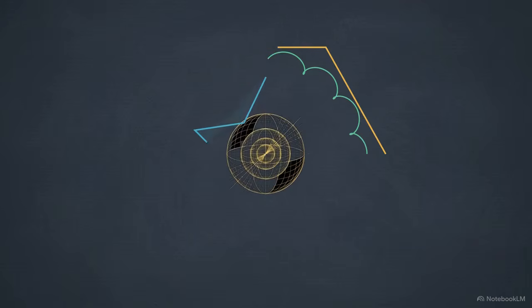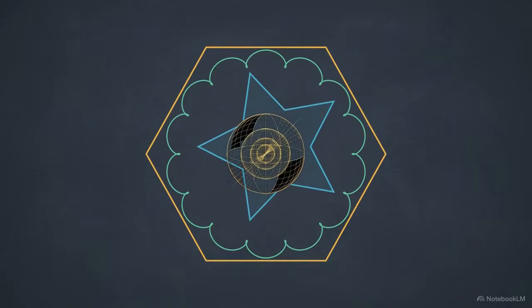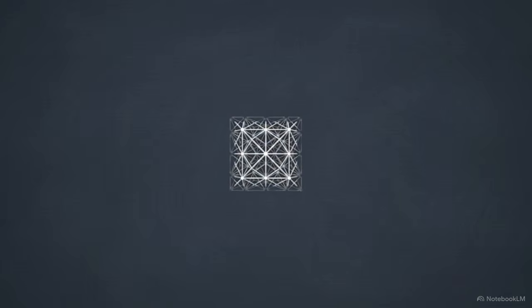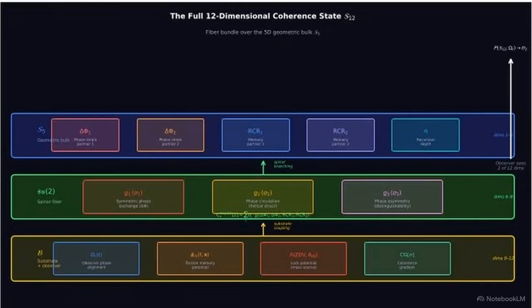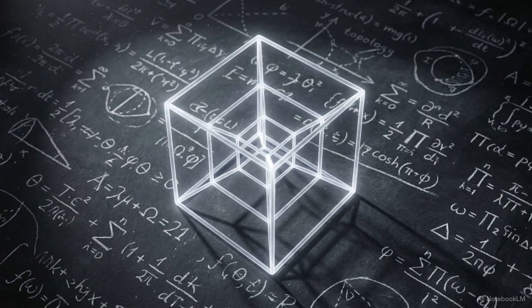To execute that transformation, we first have to map the complete ODTBT state. That state is a 12-dimensional fiber bundle that dictates how and when physical systems bifurcate and stabilize. This diagram isolates the S12 architecture. The top S5 geometric bulk uses 5 coordinates mapping phase strains. Beneath it, the SU2 spinor fiber encodes scalar and spinor branching. The base substrate layer tracks parameters like lock potential, the source of mass, and observer phase alignment. Together, this 12-dimensional architecture provides the complete topological blueprint. It structurally guarantees the existence of both the observable particle states and the hidden recursive mechanics driving them.